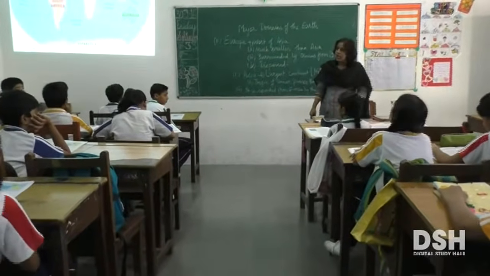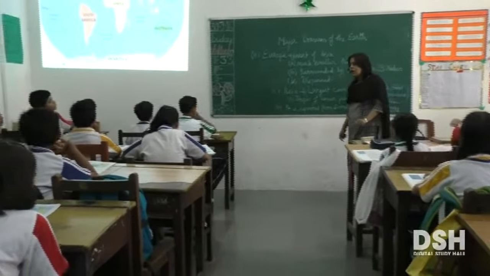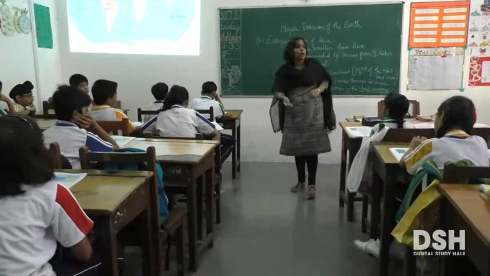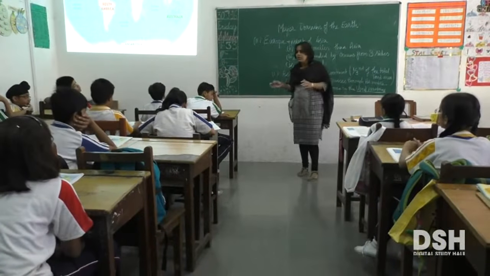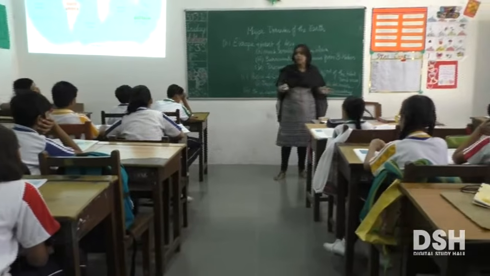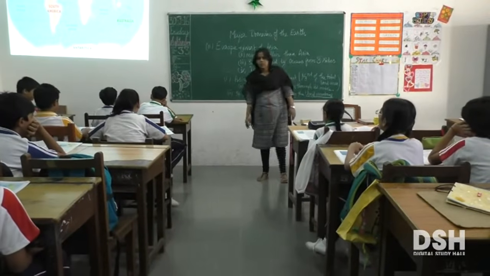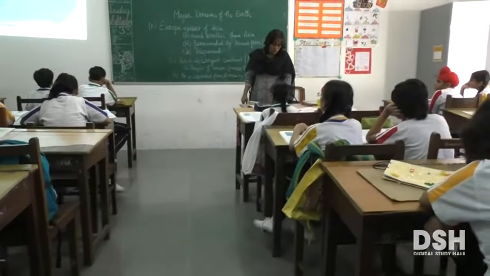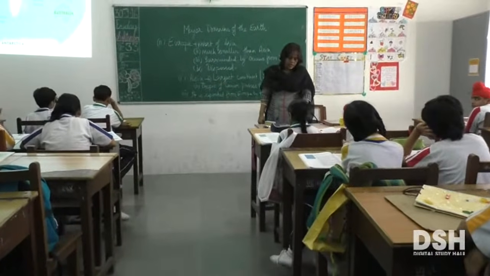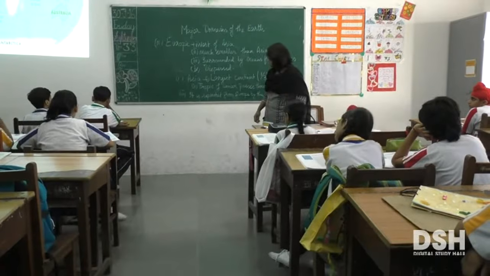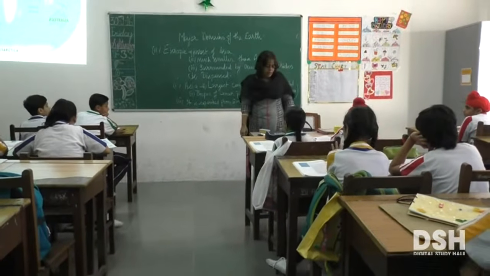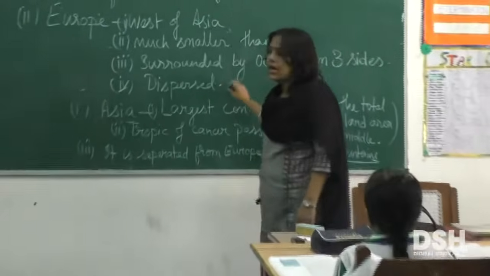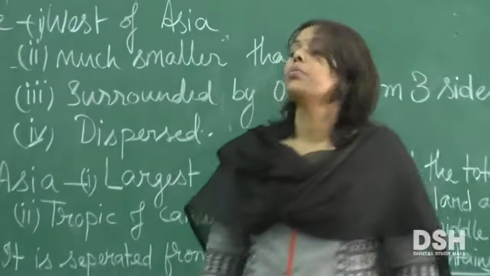So latitudes are a very important tool for helping us conclude about the climatic condition of a place, especially with regard to temperature. We can conclude whether the place is going to be hot or cold. And we have already found that it's surrounded by water bodies on three sides, much smaller than Asia, and dispersed. So this is Europe, okay?